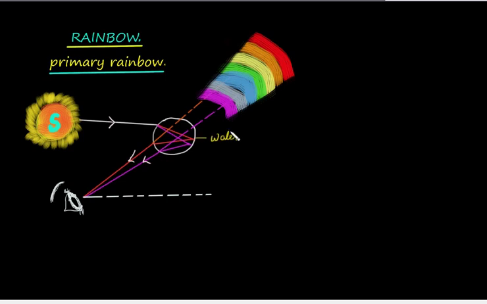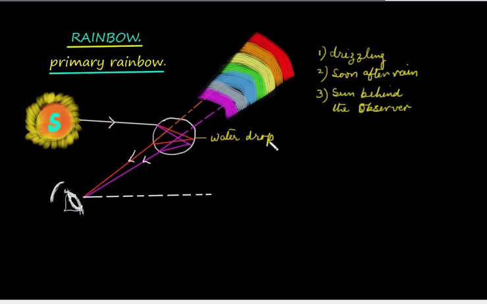This is the water drop. This is the display of colors. So let us note down the condition. One more condition: the sun should be behind the observer. Each water droplet behaves like a tiny prism.